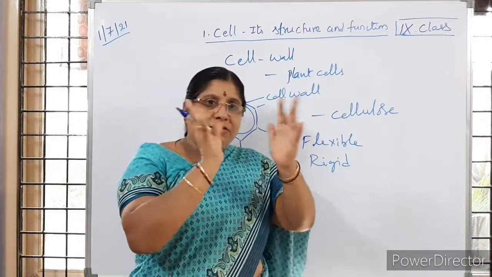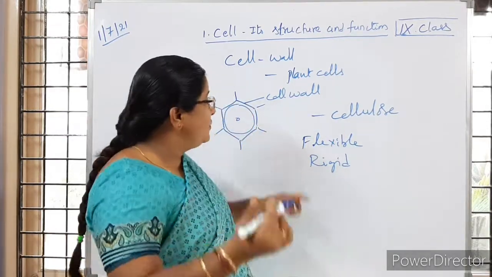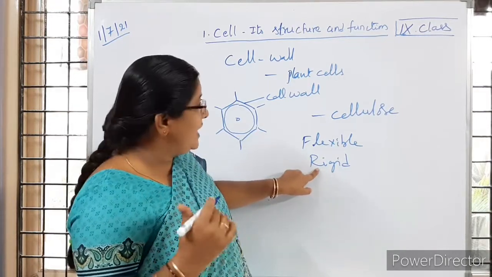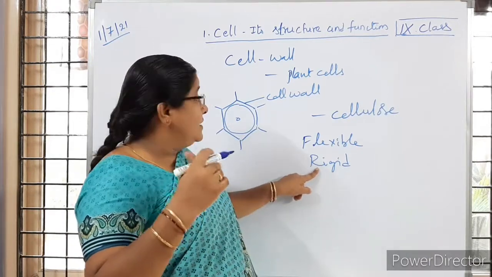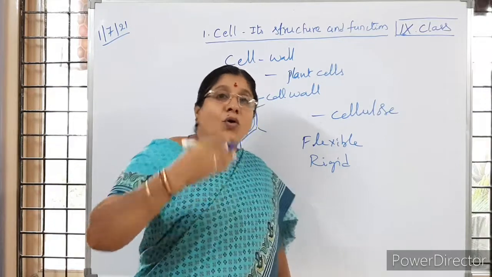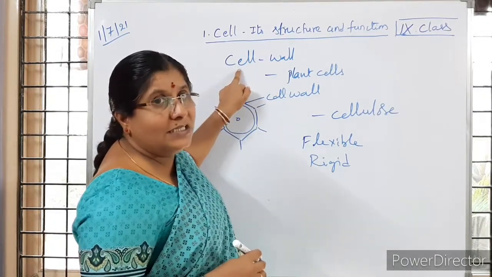That is the reason we observe the branches moving when the wind blows, and it is giving rigidity, a very strong shape and structure, and the weight of the plant is held because of the cell wall. Is it clear to children?